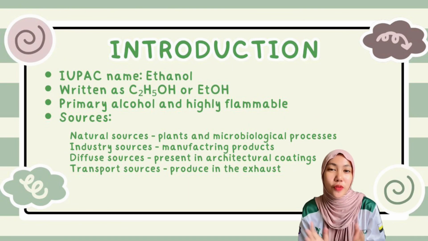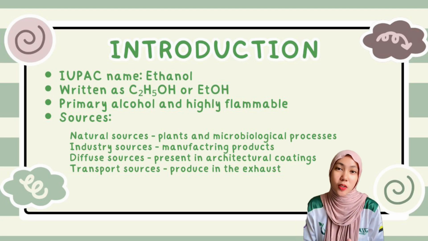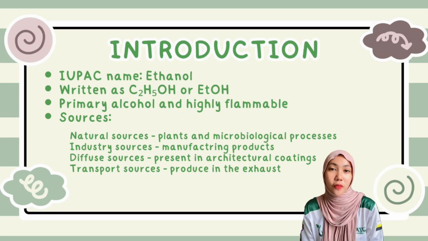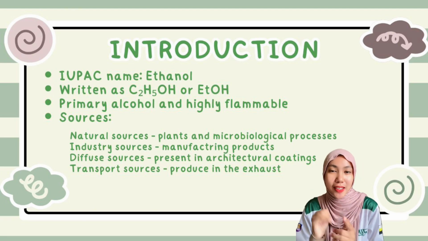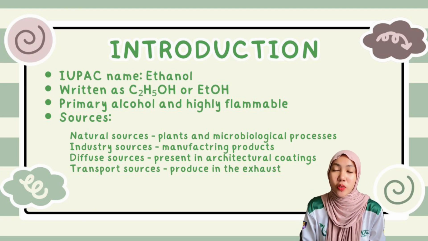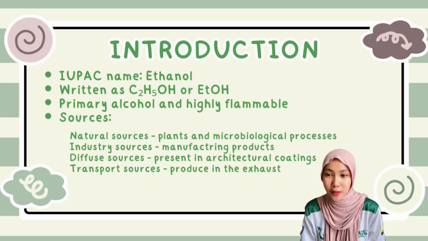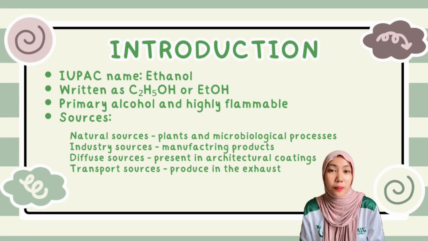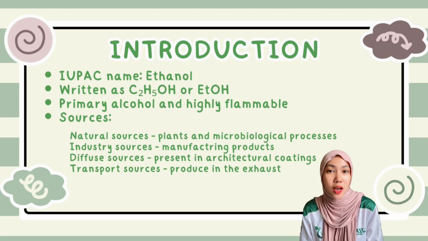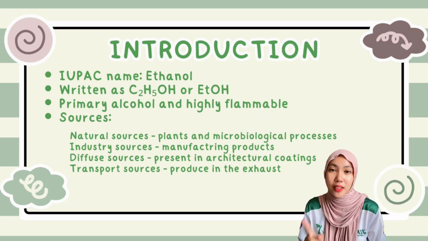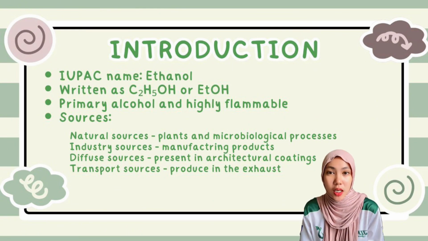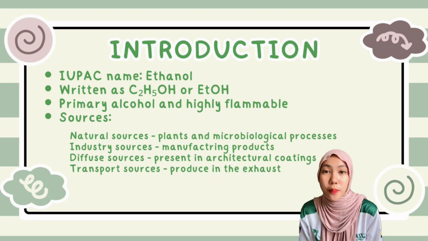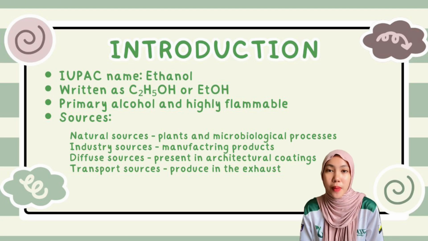Okay guys, if you want to know, ethanol can be produced from many sources. In this slide we provide 4 sources, which are natural, transport, diffuse and industry. I'm going to go into the first one, natural sources, which we can find in plants and microbiological processes, for example in bacteria and fungi. Next, we have industry sources, which is manufacturing, which can produce products like food, beverage and metal.